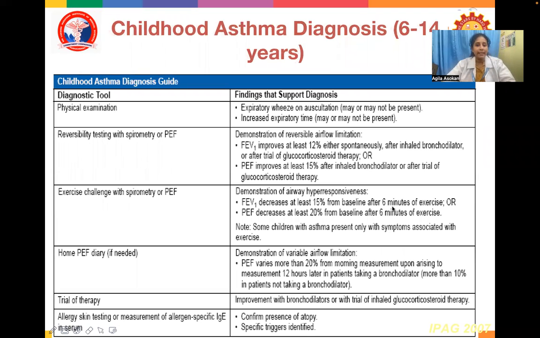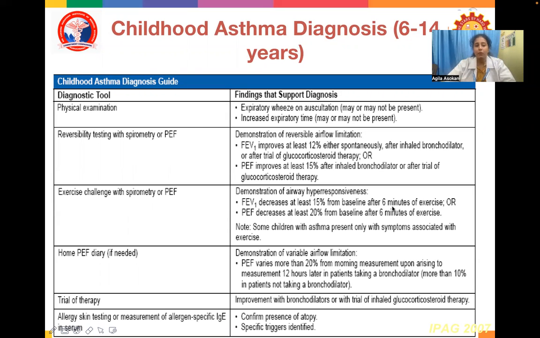Diagnostic tools and the findings that support diagnosis. In physical examination, expiratory wheeze on auscultation may or may not be present. Increased expiratory time may or may not be present. Reversibility testing with spirometry or peak expiratory flow: demonstration of reversible airflow limitation. FEV1 improves at least 12% either spontaneously or after an inhaled bronchodilator or after a trial of glucocorticosteroid therapy, or a peak expiratory flow that improves at least 15% after inhaled bronchodilator or a trial of glucocorticosteroid therapy.